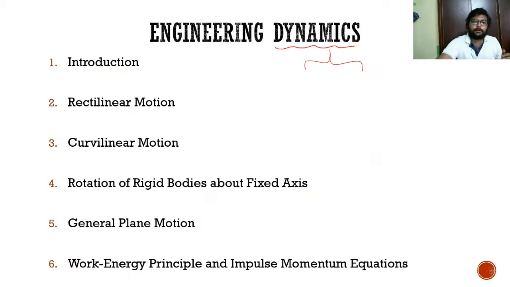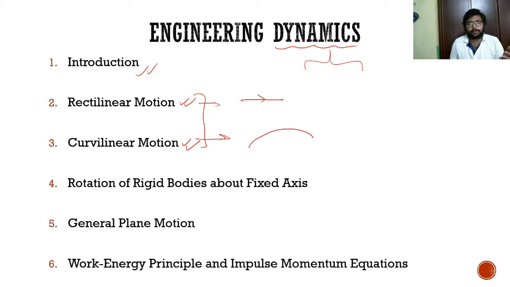Now going to dynamics, here again I will give you a little bit of introduction, like classification of dynamics into kinetics and kinematics, what is kinetics, what is kinematics, all those things. Then coming to rectilinear motion and curvilinear motion. Rectilinear motion is straight line motion. There the cases involved are uniform motion, motion with constant acceleration or constant force on the body, etc. The same is the case with curvilinear motion, mainly projectile motion.